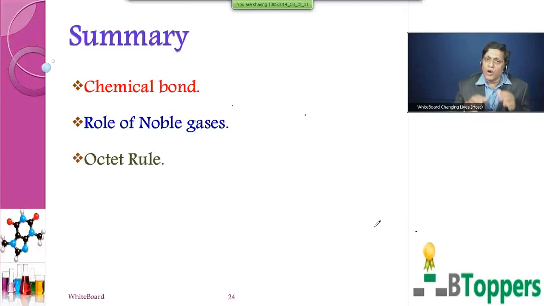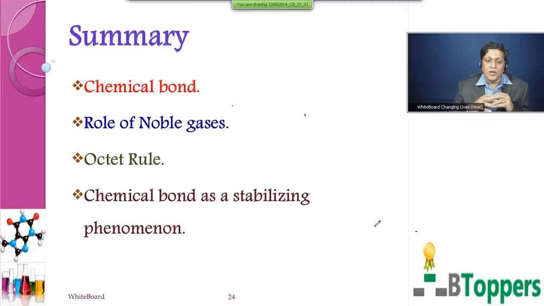Then we have discussed the octet rule, and then we have seen how chemical bond formation is a stabilizing phenomenon, and we have explained it elaborately in terms of the potential energy diagram. Hope children, all these concepts that we have discussed are clear to you.